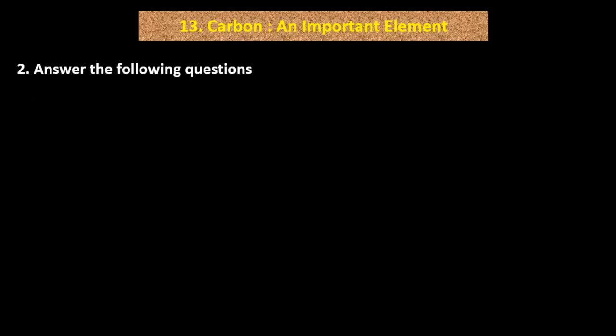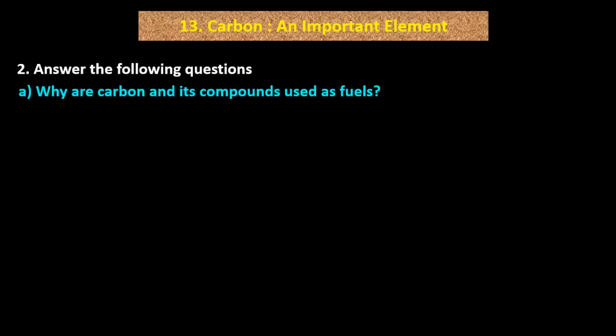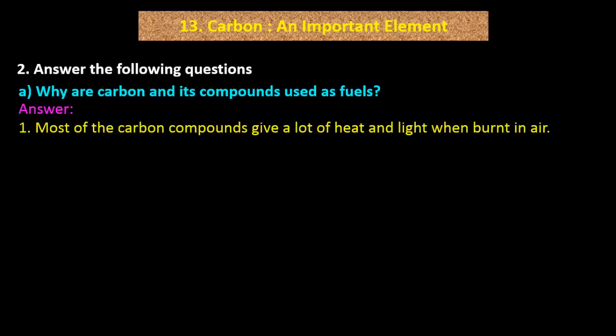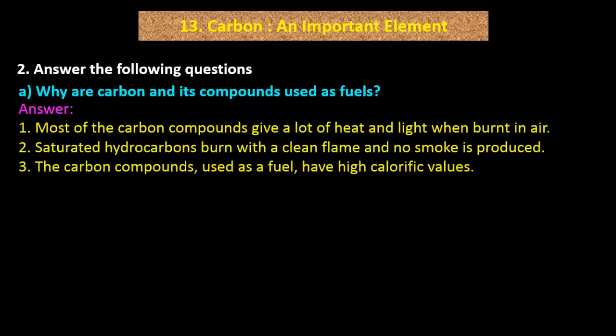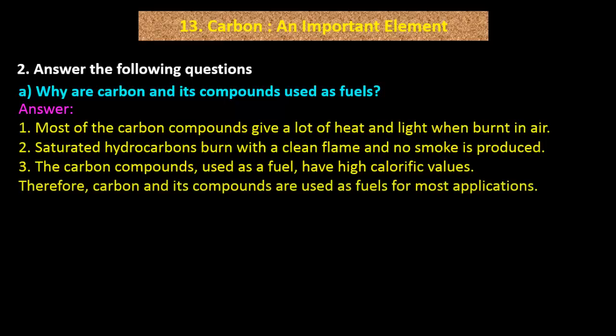Dear friends, question number 2. Answer the following questions. A. Why are carbon and its compounds used as fuels? Answer. 1. Most of the hydrocarbon compounds give a lot of heat and light when burnt in air. 2. Saturated hydrocarbons burn with a clean flame and no smoke is produced. 3. The carbon compounds used as fuel have high calorific values. Therefore, carbon and its compounds are used as fuels for most applications.